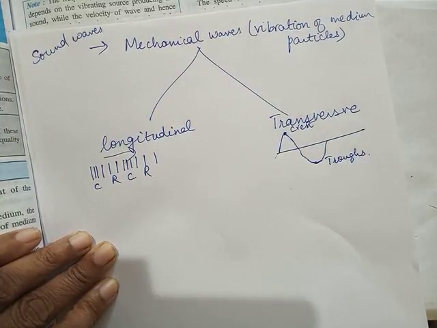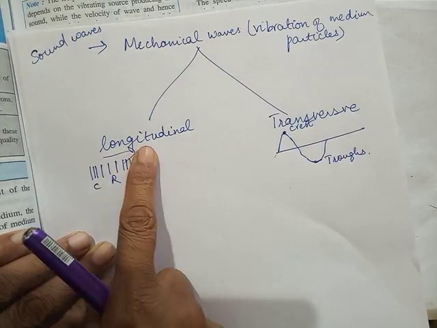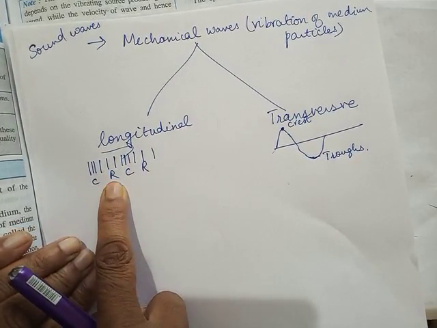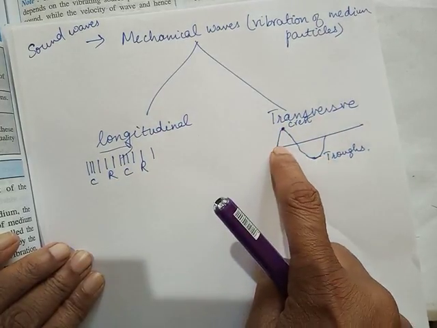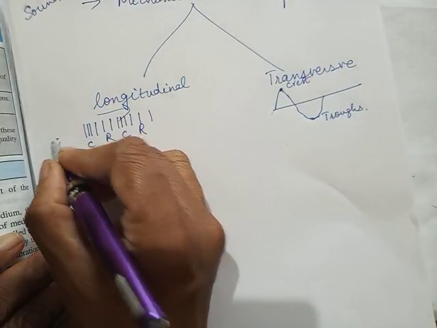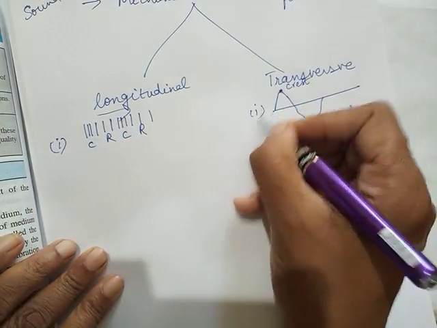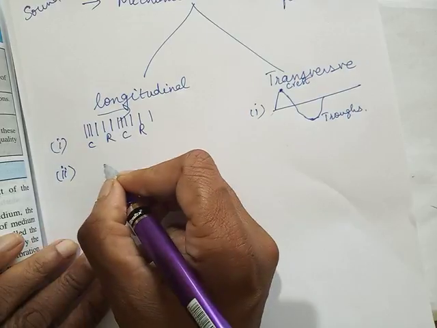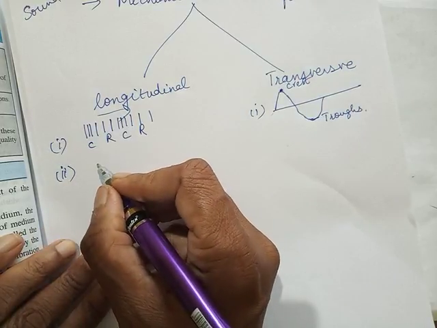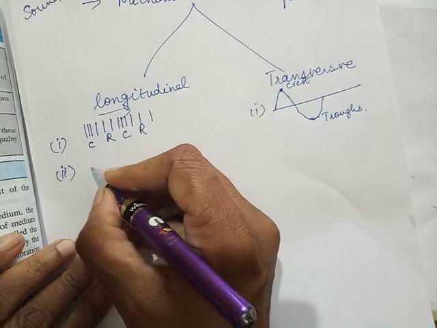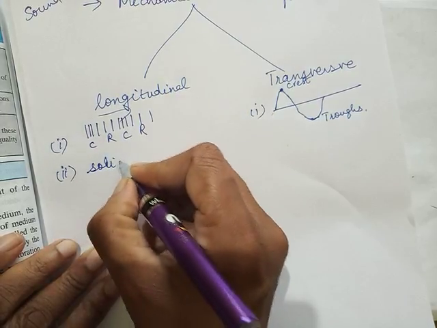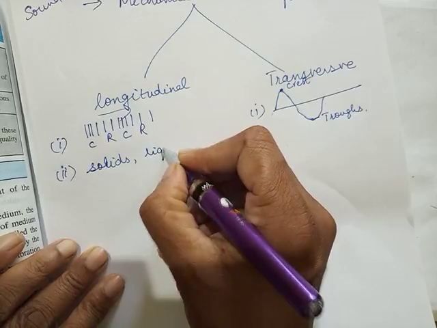So longitudinal waves travel in the form of compression and rarefaction. Transverse waves have crest and trough. Then which medium? Longitudinal waves are generally produced in solids, liquids and gases.